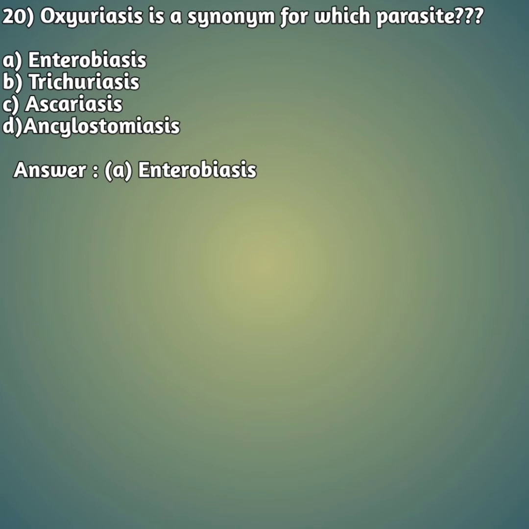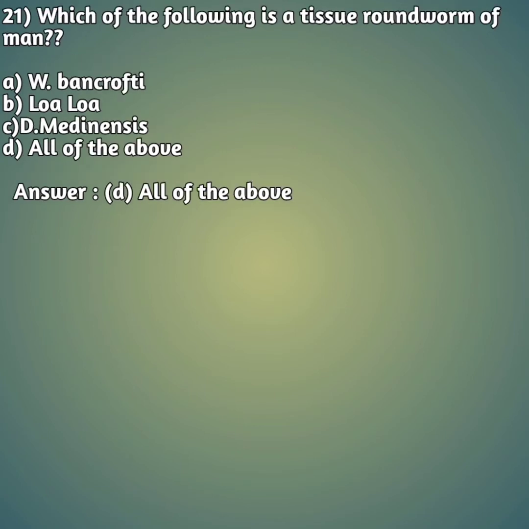Oxyuriasis is a synonym for which parasite? Oxyuriasis, synonym, that is same name. Option A enterobiasis, option B trichuriasis, option C ascariasis and option D ancylostomiasis. So your answer is enterobiasis. Enterobiasis is also called oxyuriasis. They may confuse you with this kind of terminology, so please be aware of these terms. Next, moving on to our 21st question.